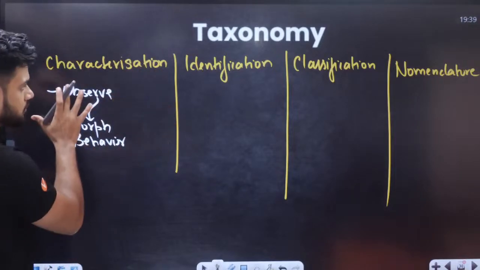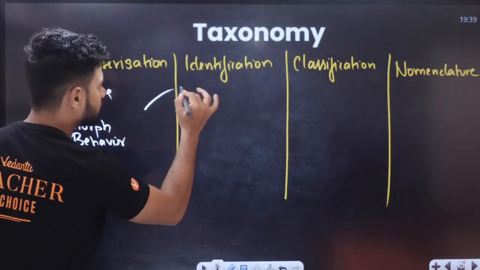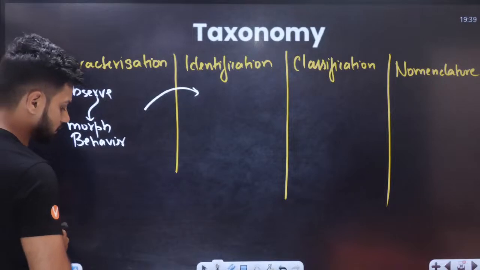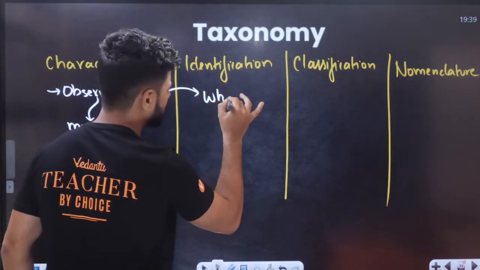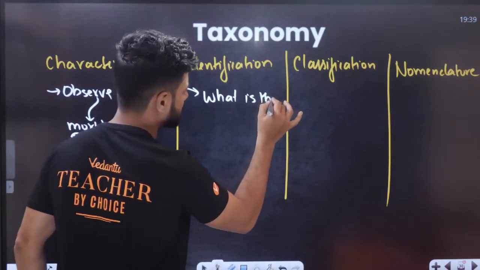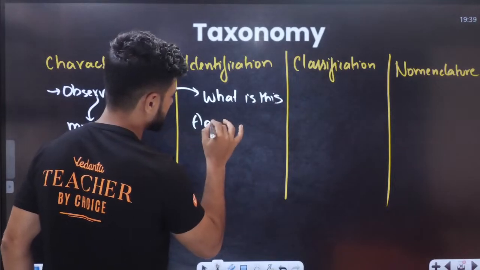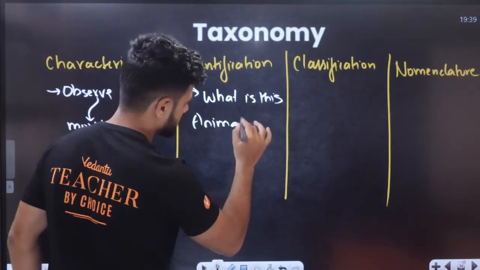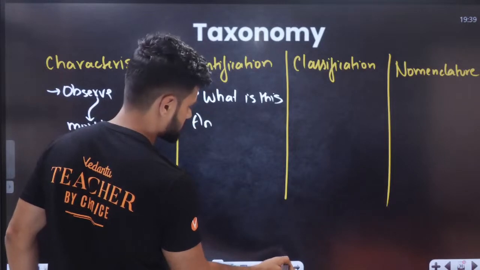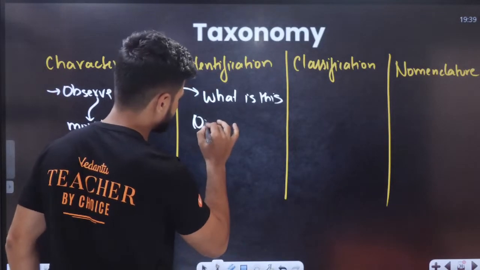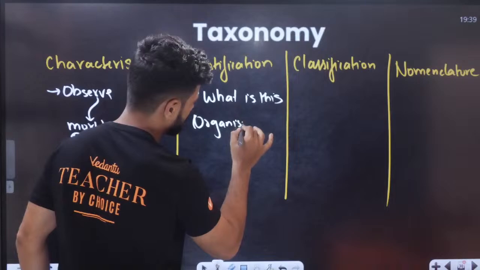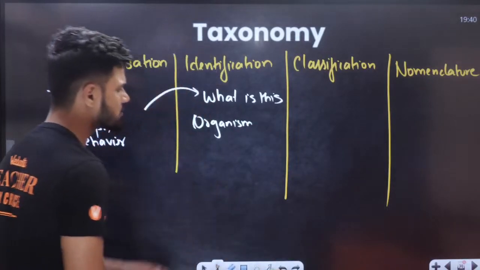After observation and characterization, we do something called as identification. That is, here we tell what is this animal, or what is this organism. Okay, what is this organism, we tell here.